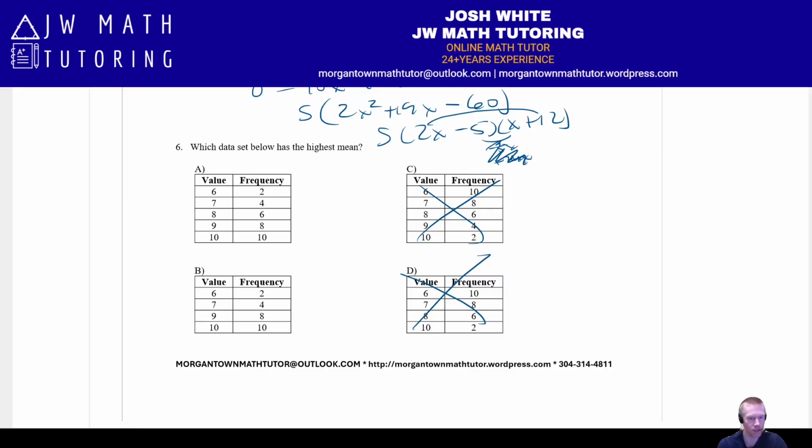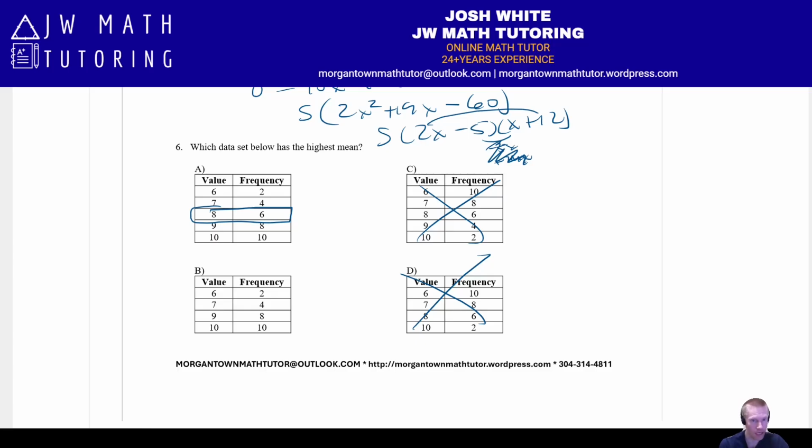So now it's really a question of A versus B. Notice that these frequencies are pretty similar, right? 2, 4, 6, 8, 10, 2, 4, 8, 10. Basically, they're identical, except this one has these extra values at 8, which this one does not have.